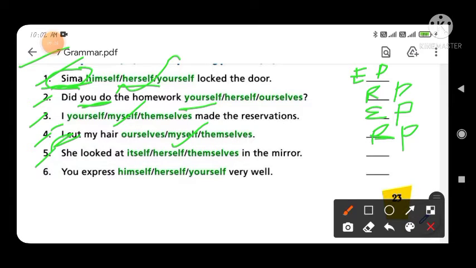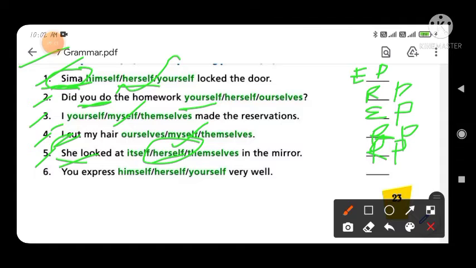Now fifth option: she looked at herself in the mirror. So here the subject is she, and you have to use the pronoun herself, and it is the reflexive pronoun. So you have to write down RP.